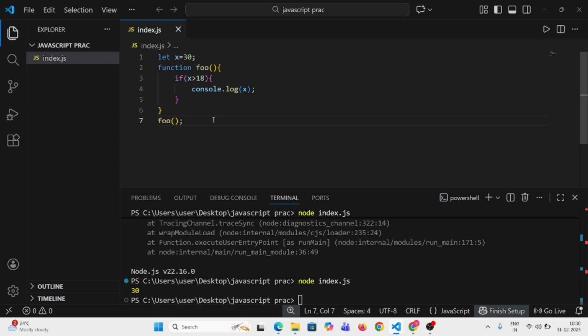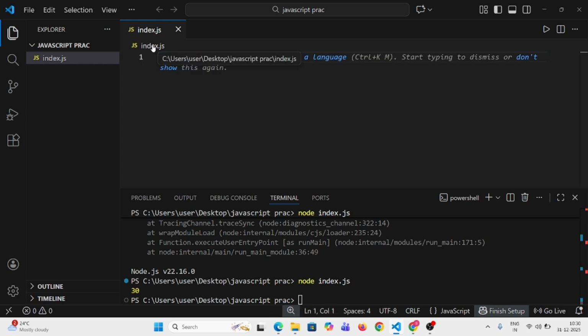Next, hoisting. Already you know about hoisting. Hoisting means calling the function before you define the function. So before defining the function, if you call the function, then it is called hoisting, right? We will look at an example.